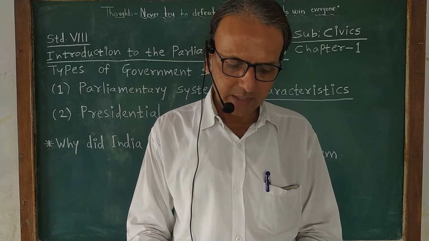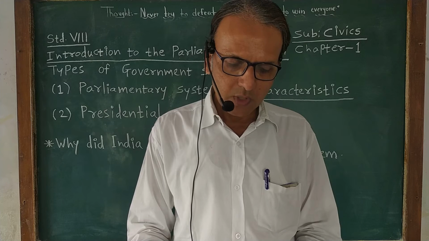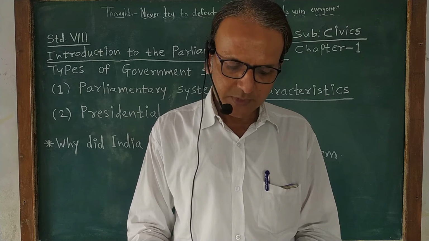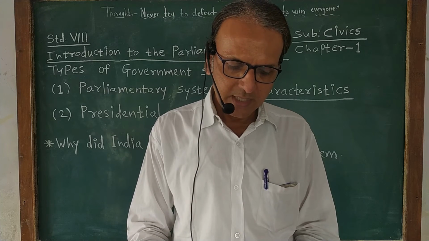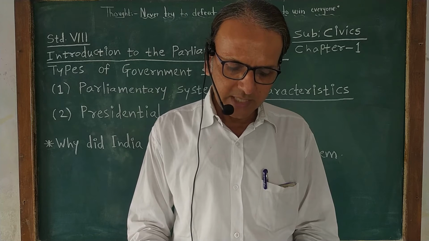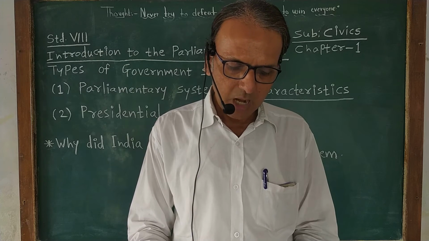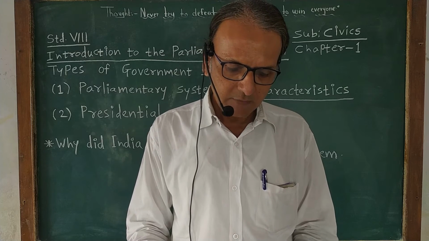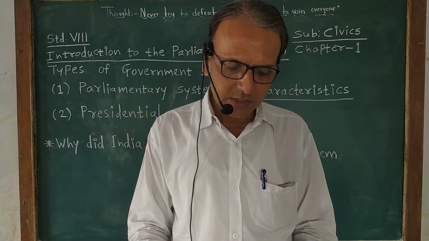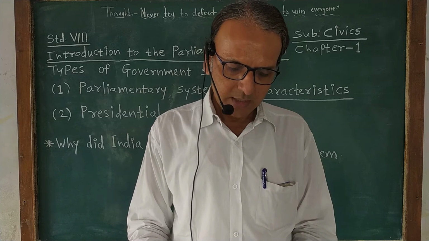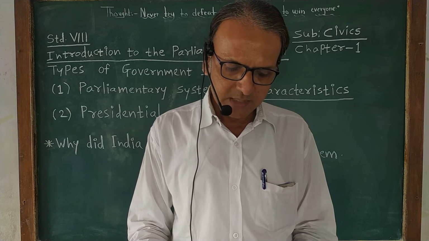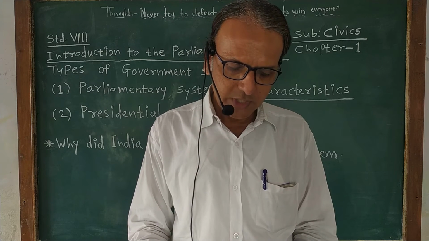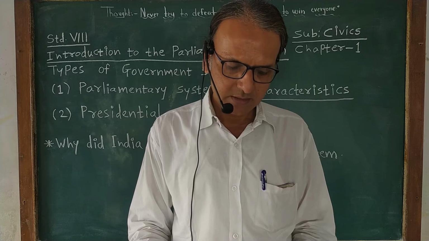of government. Before we go ahead to understand different types of government systems, let us get some information about the main branches of the government. The function of the legislature is to make laws. The executive implements the law and the judiciary provides justice.